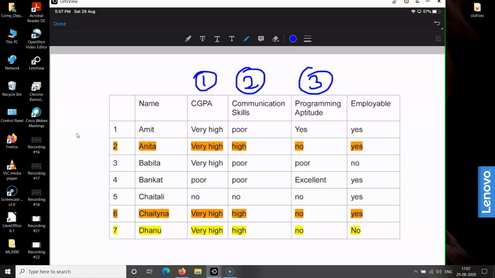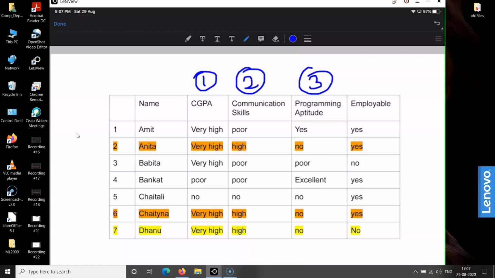And if the student is employable, means he or she gets the job through the campus recruitment drive, I am saying it as yes. If he or she fails to get a job, then I am saying it as no. So this is the observation that I recorded during last semester. These are some typical names of the students like Amit, Anita, Babita, Bankar, Chaitali, Chaitanya, and Tanu.